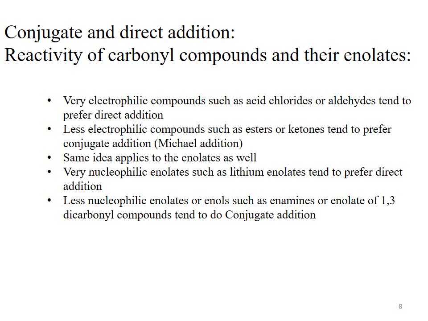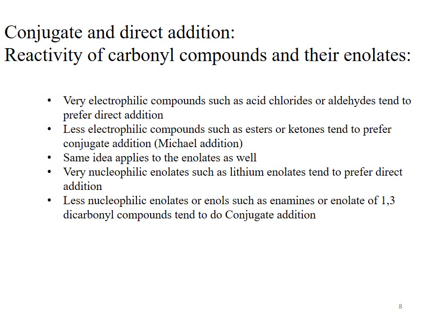In short, if our substrate is a more electrophilic species like an acid chloride or aldehyde, then the nucleophile will directly attack at the carbonyl carbon rather than the beta carbon.